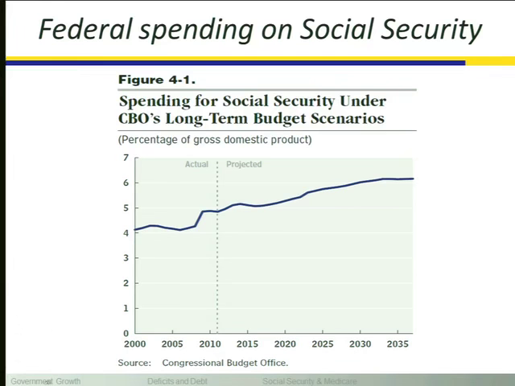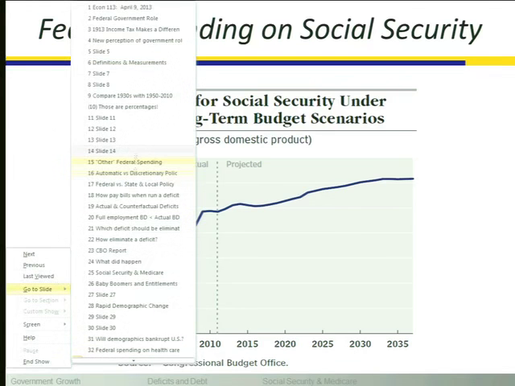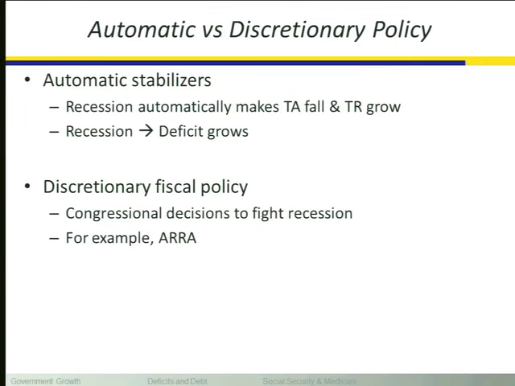Alrighty. Go to slide. Let's see. This piece we talked about, so I'm going to just put it up there and go on. Automatic stabilizers versus discretionary policy we talked about last week when we were doing the New Deal. Automatic stabilizers are something that automatically go into deficit when the economy is in a recession, which helps to make a recession not as bad as it would be otherwise. The discretionary policy are the changes that are made independent of these automatic changes.